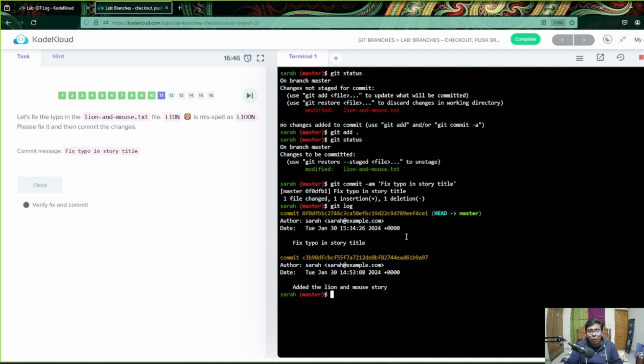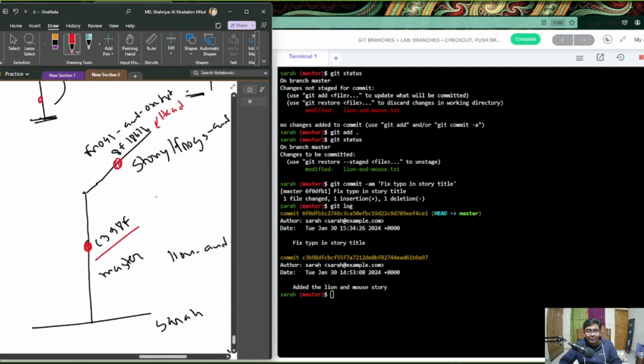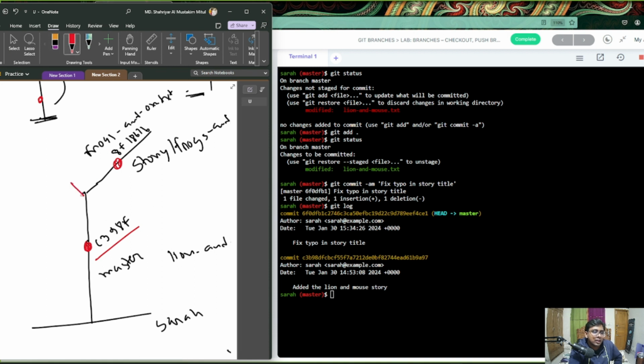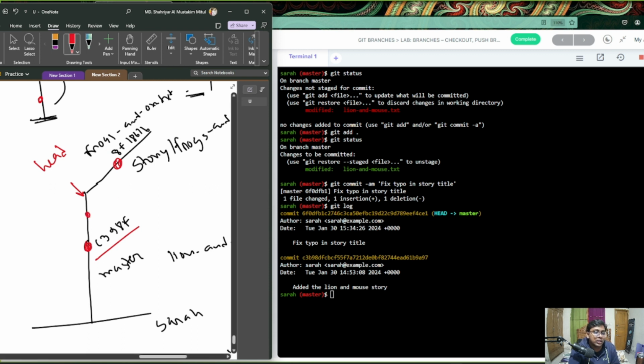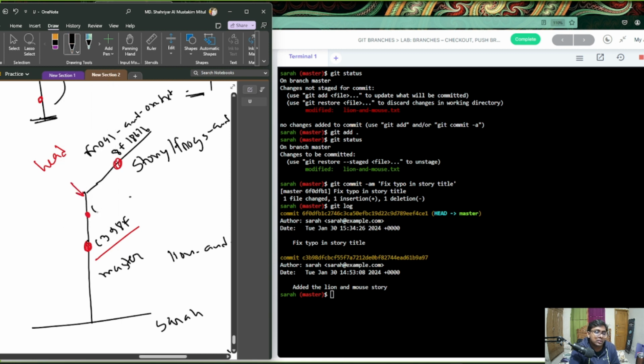Now in this log you can see there are currently two commits. If you understand it properly, you can see what is happening. Here the head is in this branch, because that is where the last commit was made, and here we have another commit, which you can call 6F0, right?